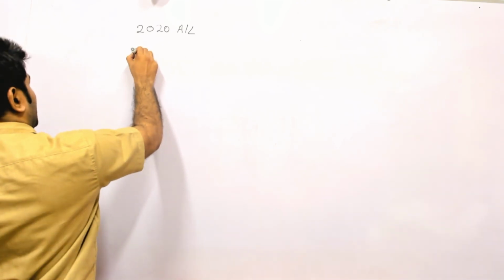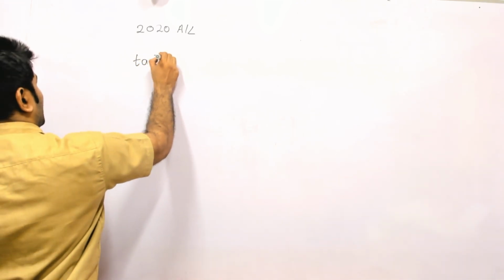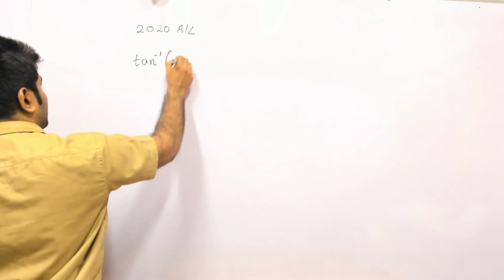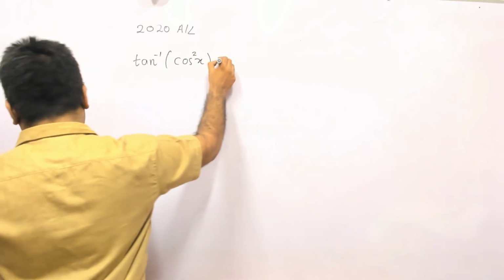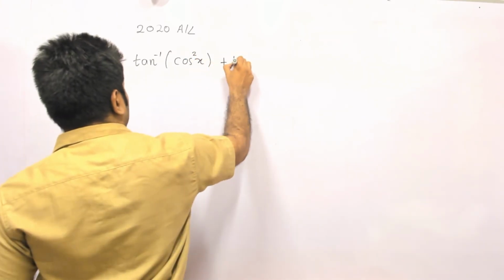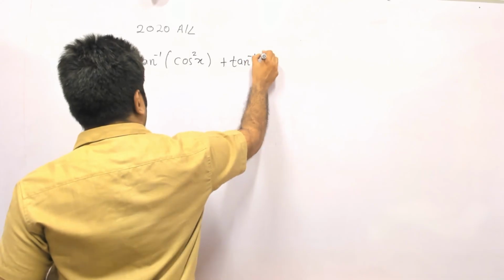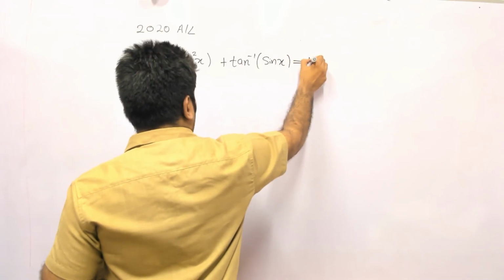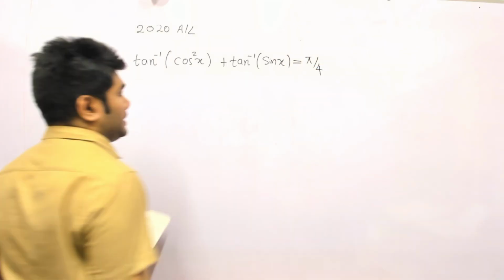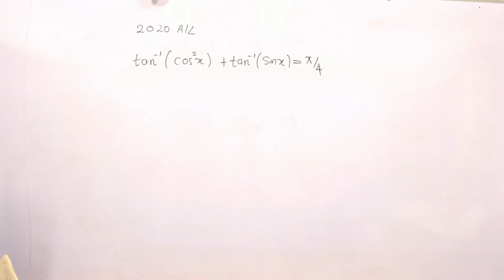This is a little weird, but similar to the previous questions we did. So it's tan inverse of cos squared x, plus tan inverse of sin x, is equal to pi over 4, which is similar to the questions in the tute, however, right?